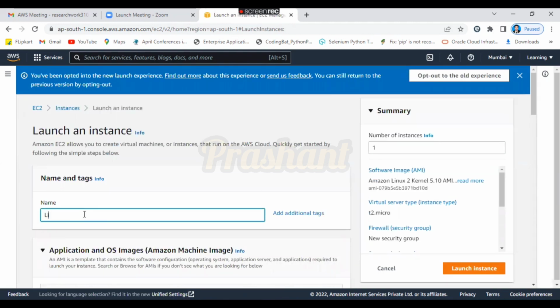So here I am giving the name Linux machine. Here I want to tell you one more thing. Maybe in the company, you will get a question to create 100 servers, 50 servers, or 20 servers. If you want to create n number of servers at a time, that is also possible. How to create n number of servers at a time, I will show you.